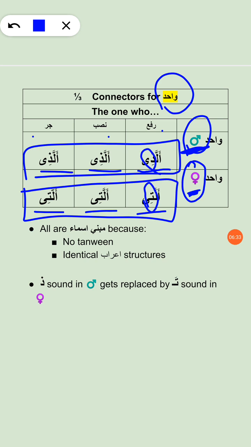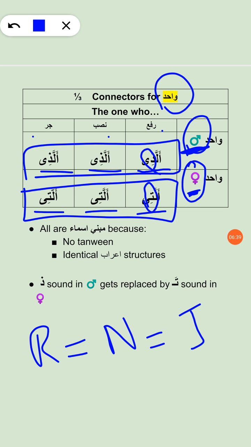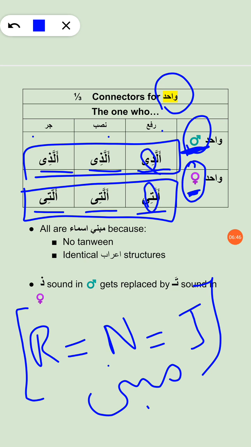So what do we call this? Those words that have their rafa, nasab and jar forms identical to each other are called mabni asma. Now, of course, mabni asma may or may not carry a tanween. These are examples of such words that do not carry a tanween, but they may carry a tanween as well. Not these words, but the mabni group.